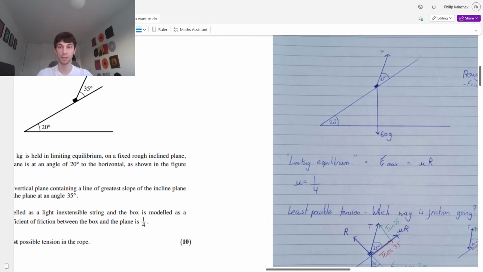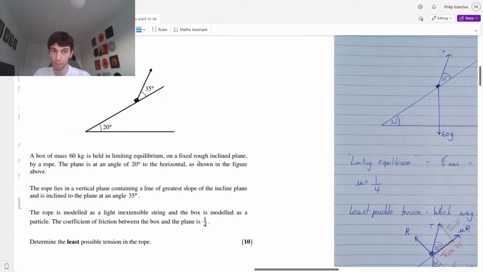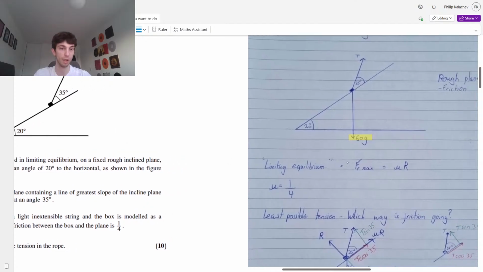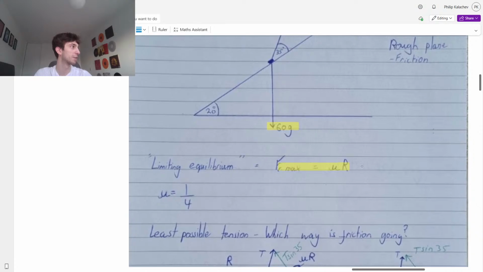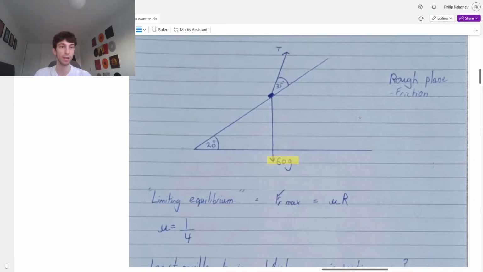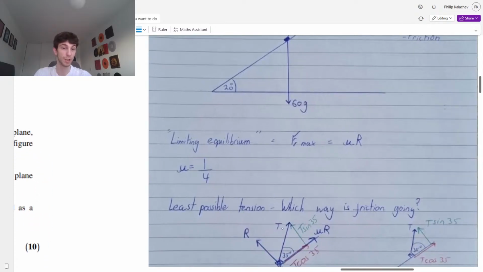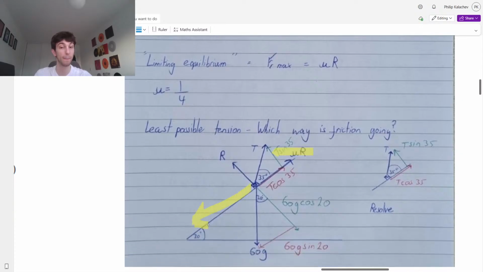So there we are, labeling it, guys. Let's label our diagram. So what do we have? Mass of 60 kilograms. So we have our 60g going down from our box, which is modeled as a particle. They tell us mu is a quarter, limiting equilibrium, so our friction will be at its maximum, equal to mu times R. We have a rough plane, so there's going to be friction. The least possible tension, which way is friction going? It's going up because that block is trying to go down. We want the minimum amount of force needed on that rope to prevent it from going down. Therefore, friction is going to have to be working at its maximum to prevent it from going down.